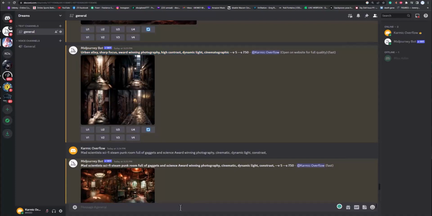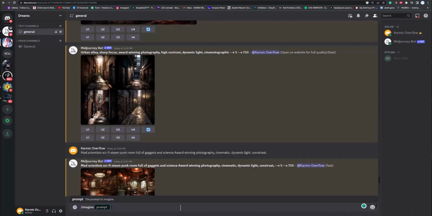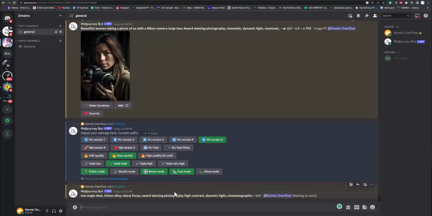You can come in here, type /, and then at the top should be image prompt. Just hit enter, or you can start typing image. I'm going to paste that in here, but at the front here, I'm going to put low angle shot. Right now, that's going to give me a whole different kind of feel.